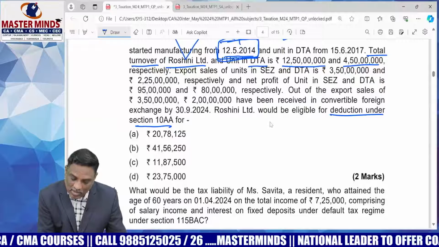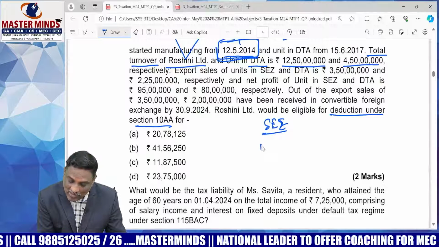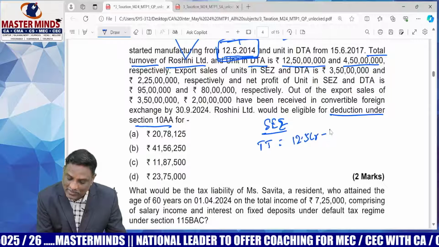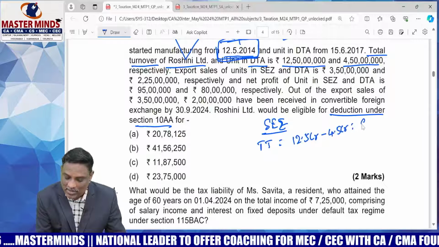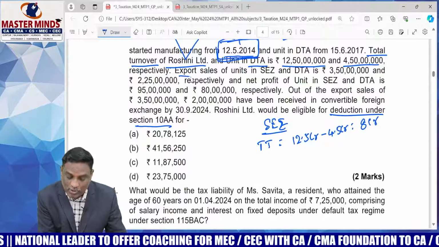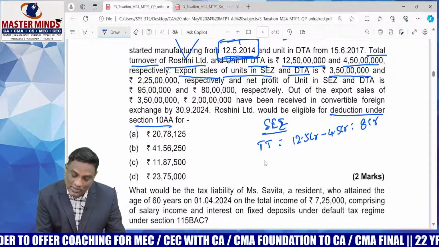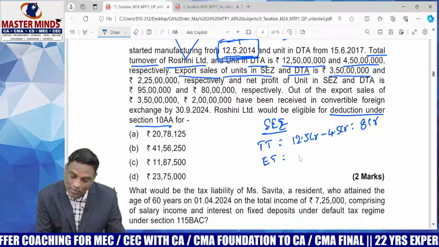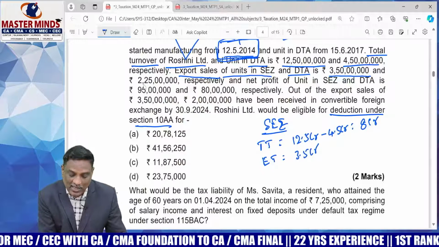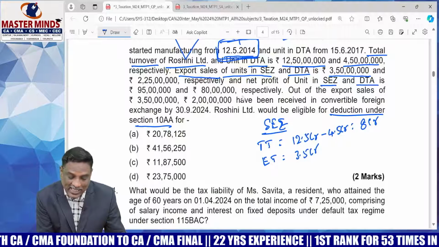So the SEZ related turnover is equal to total turnover 12.5 crores minus 4.5 crores, which is equal to 8 crores. And one more important information: export sales of the special economic zone and DTA is 3 crores 50 lakhs. Export turnover is 3.5 crores. Another important information: 2.25 crores is related to DTA. And the net profit of the SEZ unit and DTA is 95 lakhs.